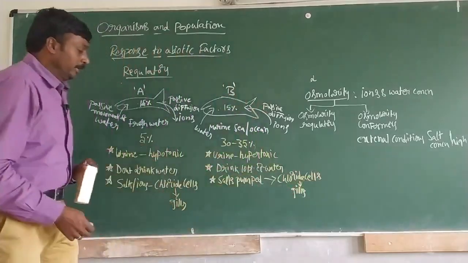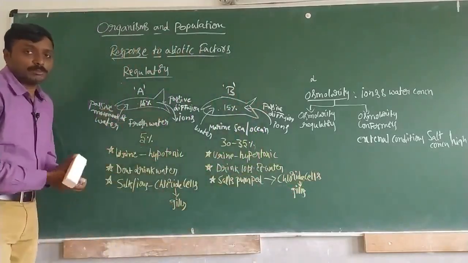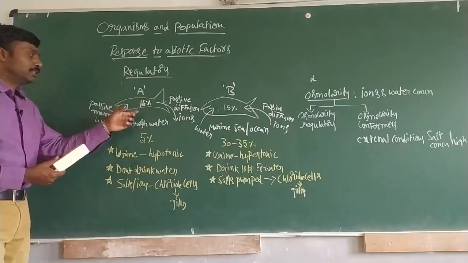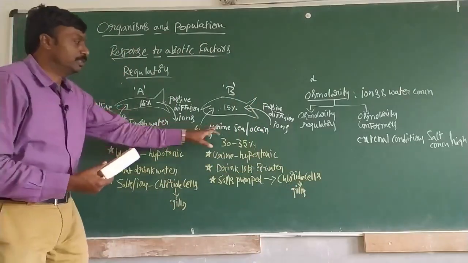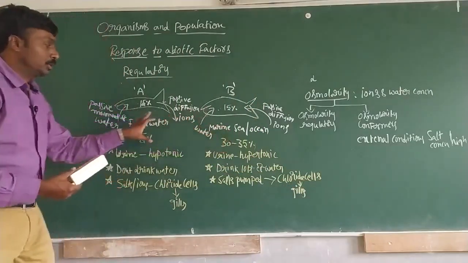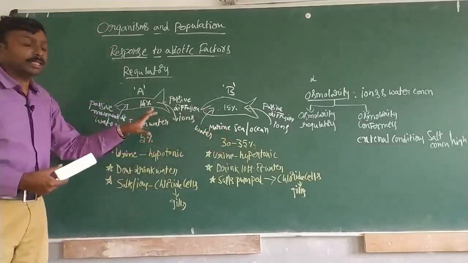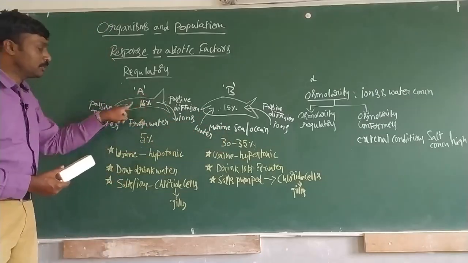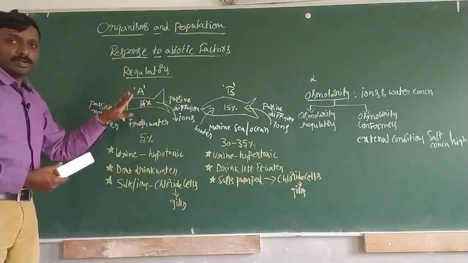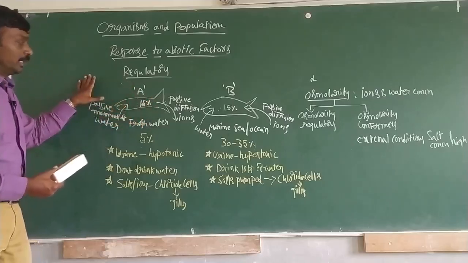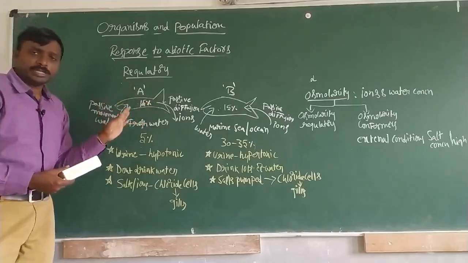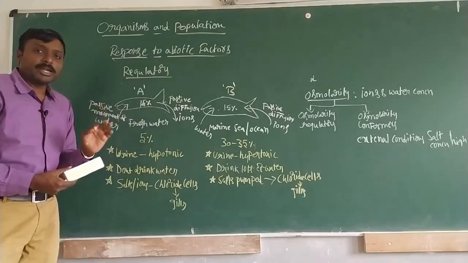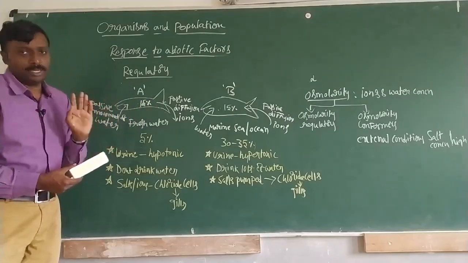So in this manner, both types of fishes, the one present in fresh water and the one present in marine water, will be trying to maintain the same value which is present inside the body. Regulators, as I told, will be trying to maintain constant values.